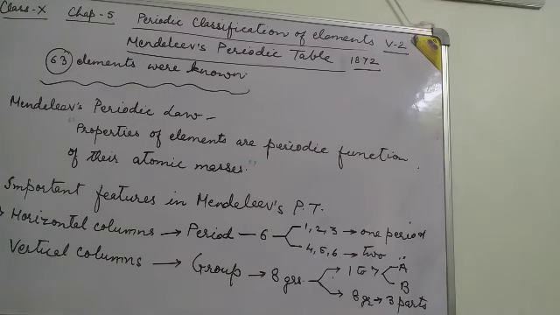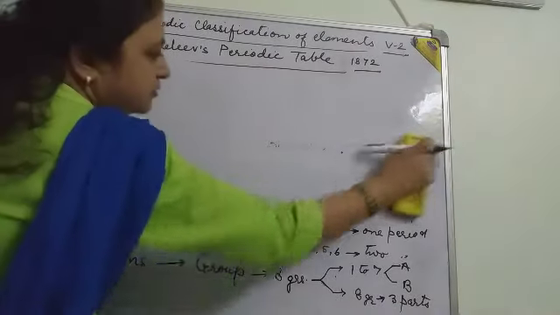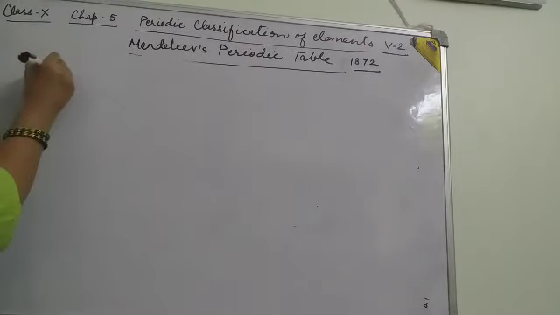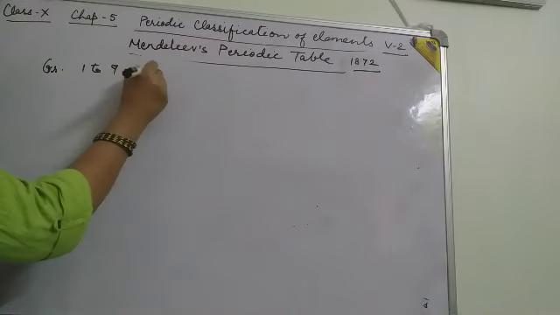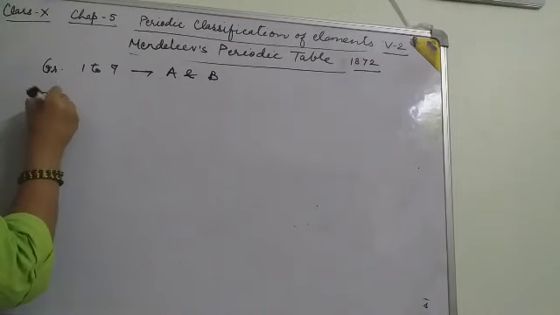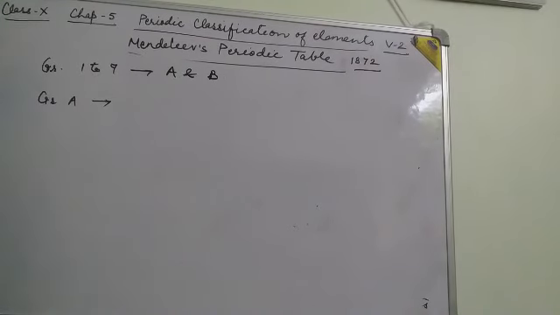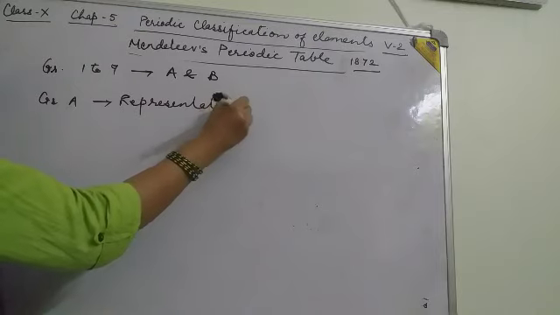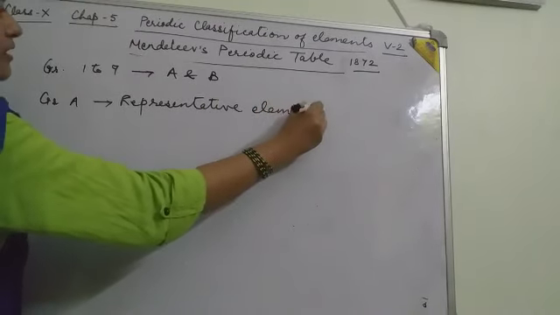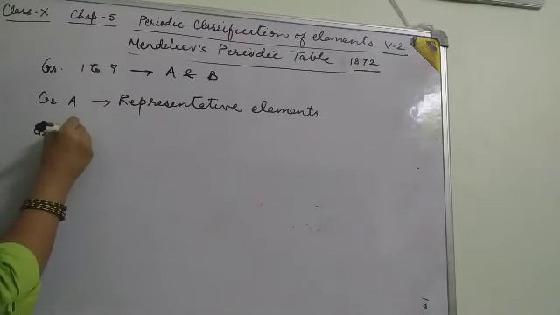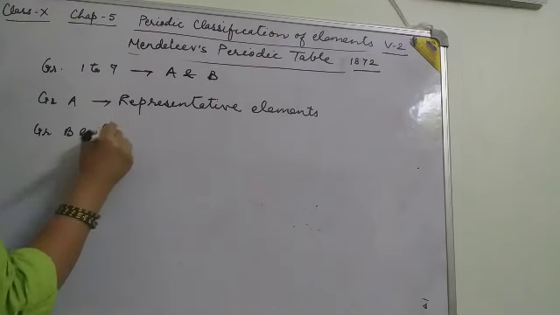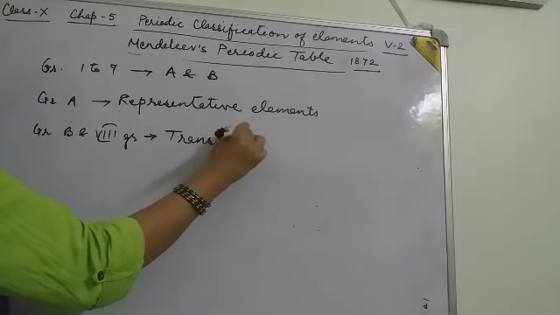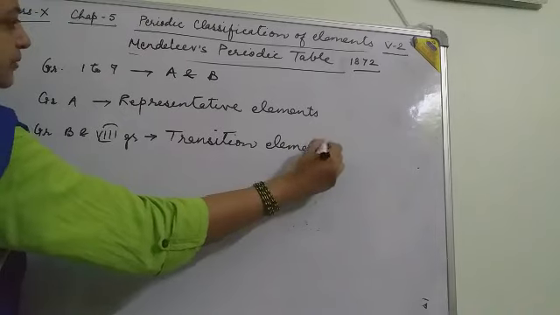Now, the elements present in groups 1 to 7 are divided into A and B. Elements present in group A are called representative elements, and elements present in group B and group 8 are called transition elements.